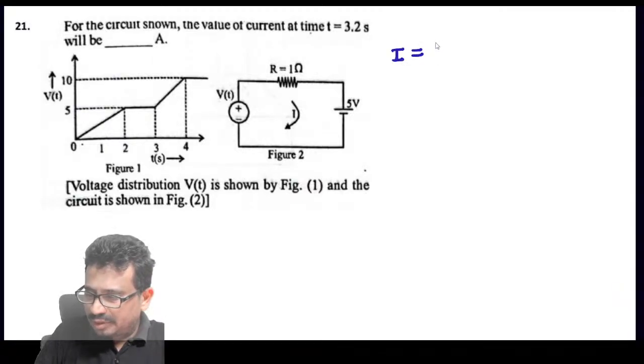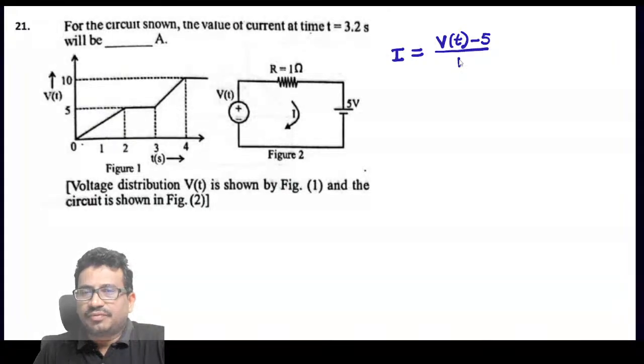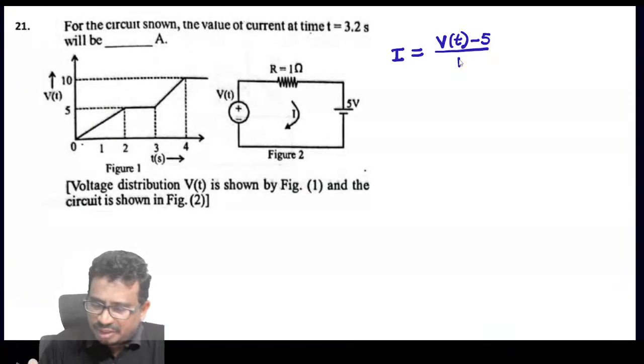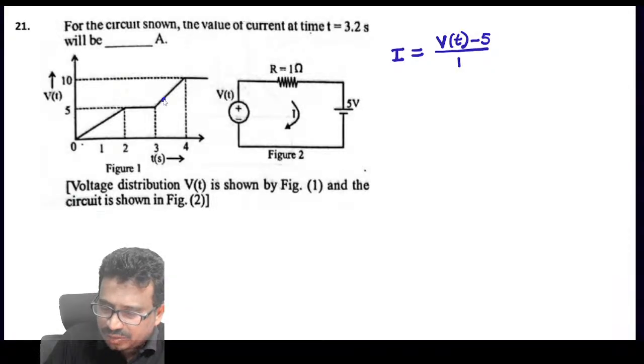Yes, I is equal to (V(t) minus 5) by 1. And we need V(t) at 3.2 seconds at these locations. We need the voltage now.